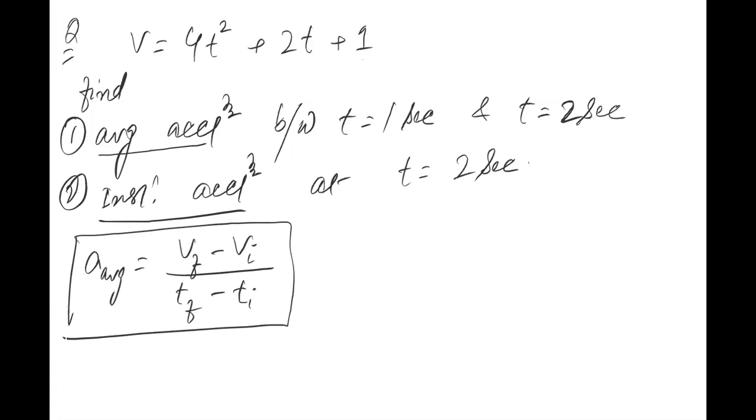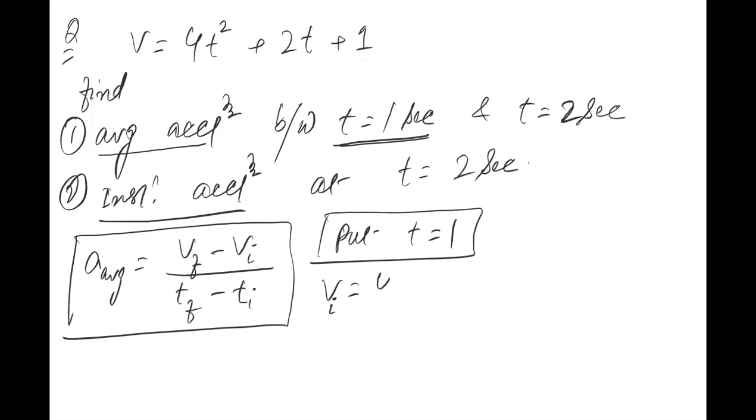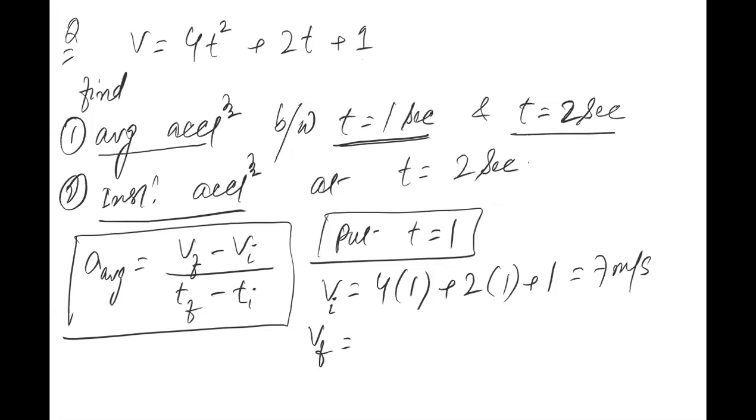Now how we will find v initial and v final? So put t is equal to 1. The velocity that you will get will be the initial velocity. Initial matlab initial time पर. So 4 into 1 plus of 2 into 1 plus of 1. This will become equal to 7 meter per second. This is your initial value of velocity, right? What will be your final value of velocity? So it would be put t as equal to 2 seconds. So 4 into 2 squared plus of 2 into 2 plus of 1 is equal to, now see, ये कितना हो जाएगा 16 plus of 4 20 plus of 1 21. Am I correct?